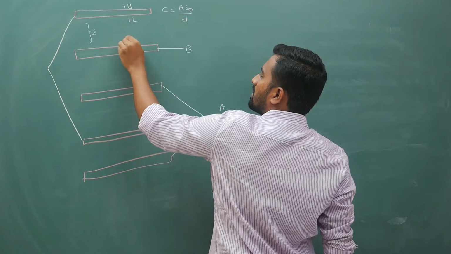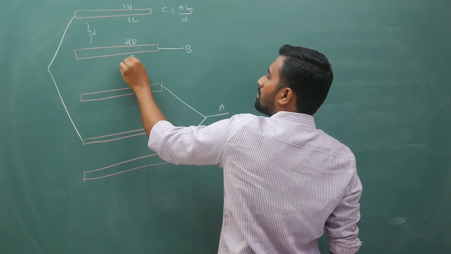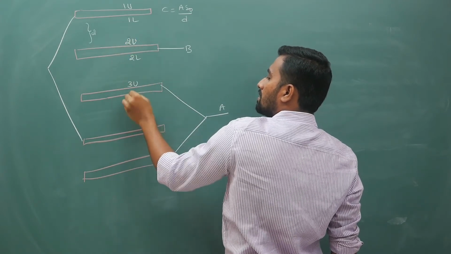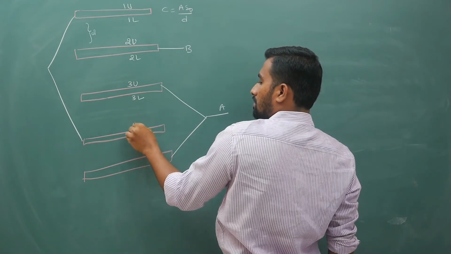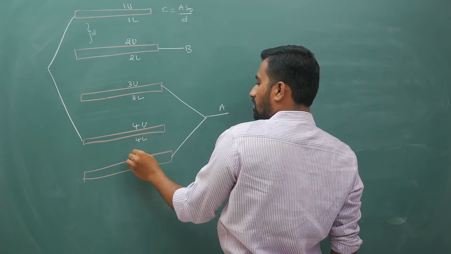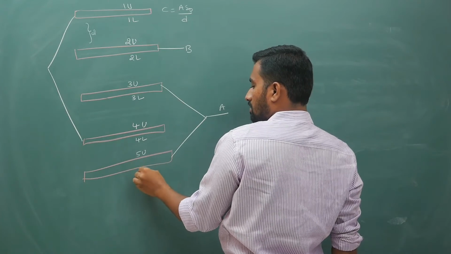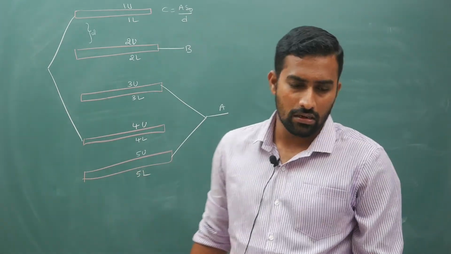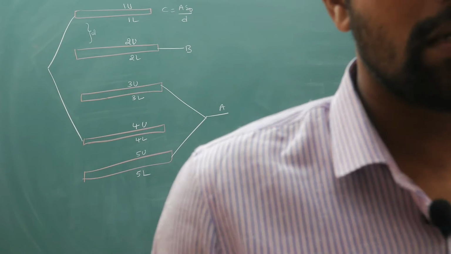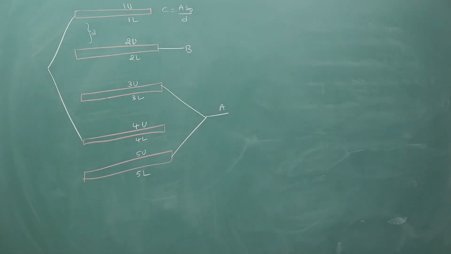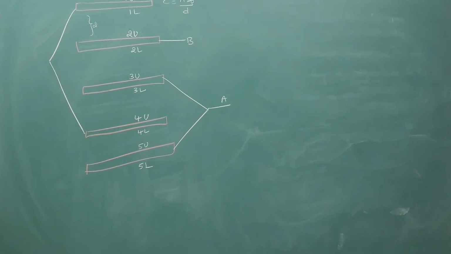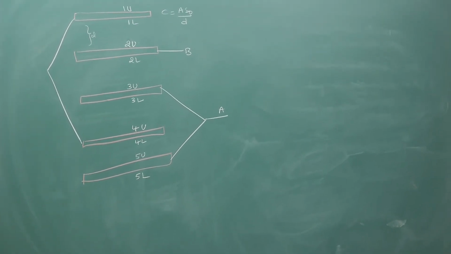First step, numbering the plates: 2 upper, 2 lower, 3 upper, 3 lower, 4 upper, 4 lower, 5 upper, 5 lower. Like this you are supposed to number the plates first. Numbering the plates is the most important part first.